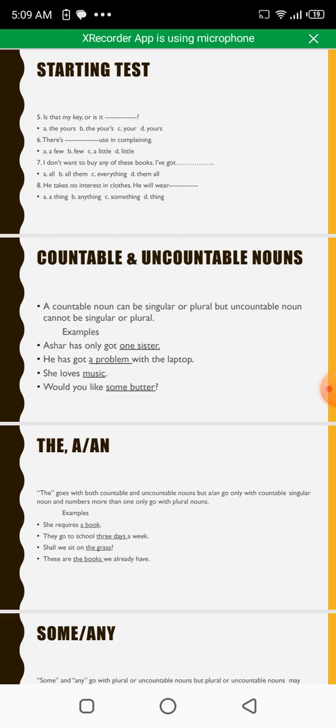He has got a problem with the laptop. Similarly, problem is also a countable noun, so we can use a or any other number before problem. She loves music. Here, music is uncountable, so if we use a before it, that would be wrong. We can't say a music. Would you like some butter? Butter is also uncountable. We can use an adjective of quantity before that, as some is used here, but we can't use any number before it.